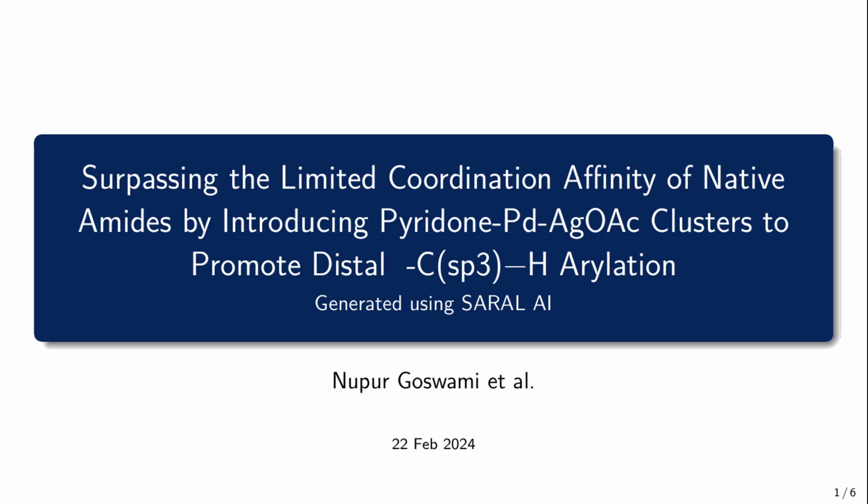Welcome to this presentation on surpassing the limited coordination affinity of native amides by introducing pyridone PDAGOAC clusters to promote distal gamma C sp3H relation. This research was conducted by Nupur Goswami et al. and published on 22nd February 2024. Today, we'll explore the key findings and contributions of this important work. Let's begin by understanding the problem this research addresses.